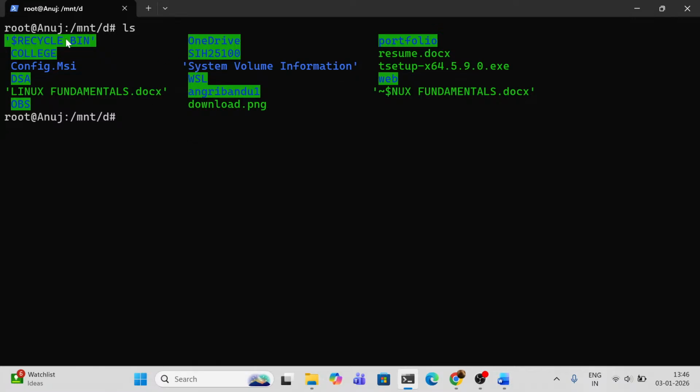Before that, I have shown that there are some files and folders, but there is no recycle.bin. Whenever you use the ls command, it will show the files in my directory; hidden files start with a dot. Before that, I will show you some cool stuff like how you create a folder here.